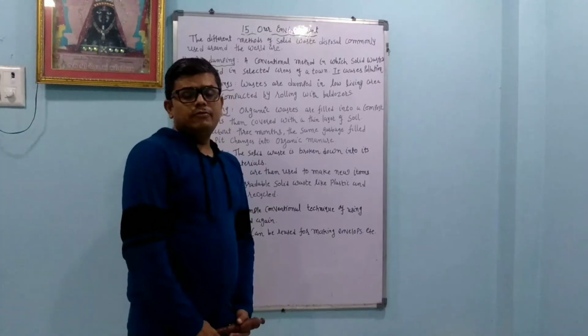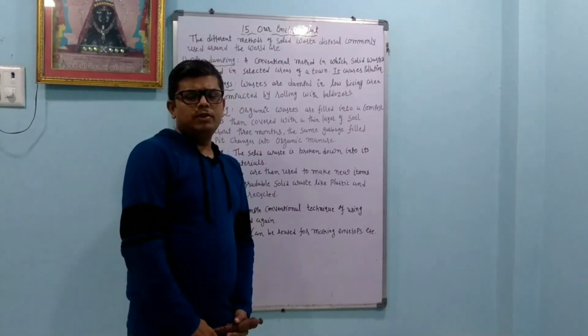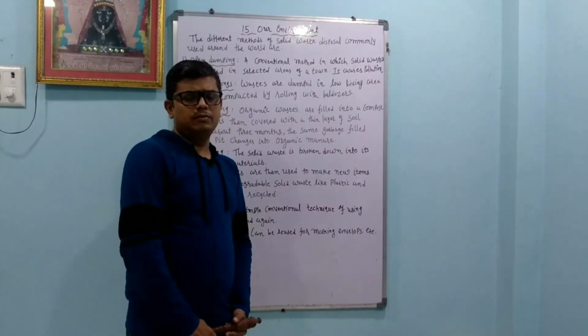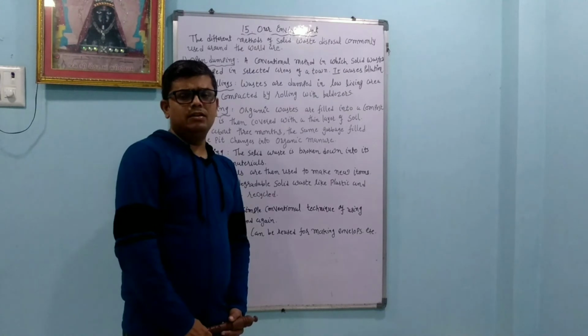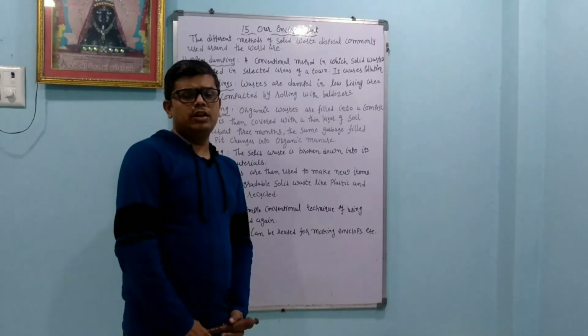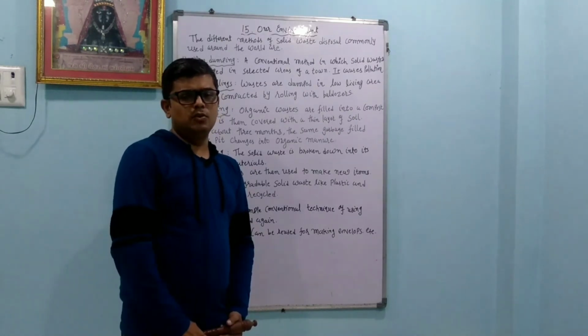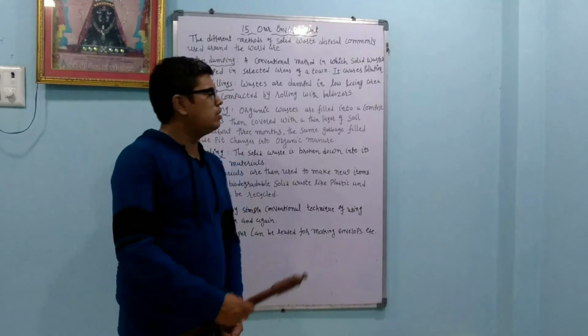Dear students, there are different methods for the disposal of waste. We can dump the waste, or we can roll a bulldozer over it where there is no public area. Or we can convert the organic waste into manure, we can recycle it, or we can reuse it. So one by one we will learn all the methods.